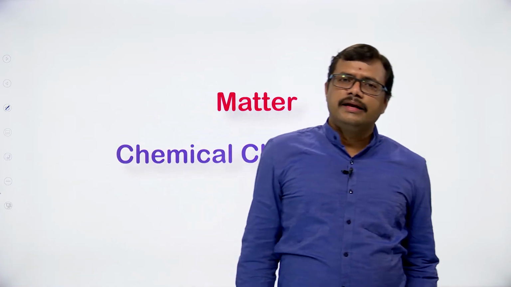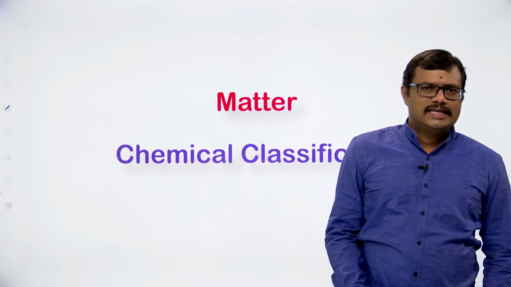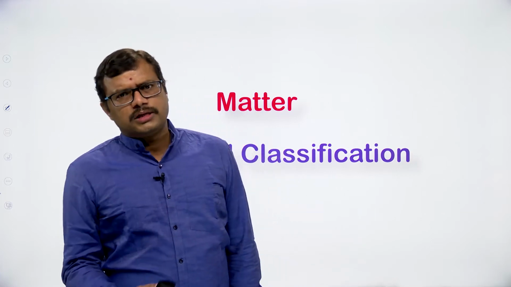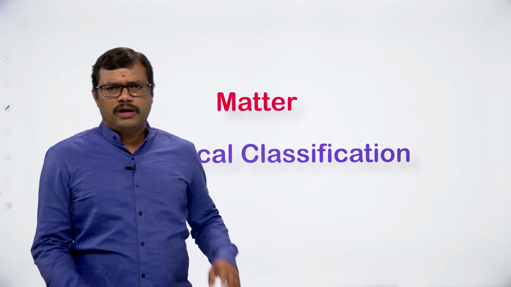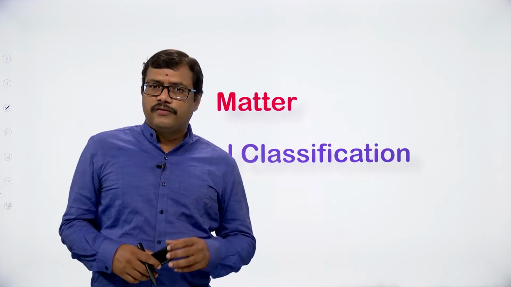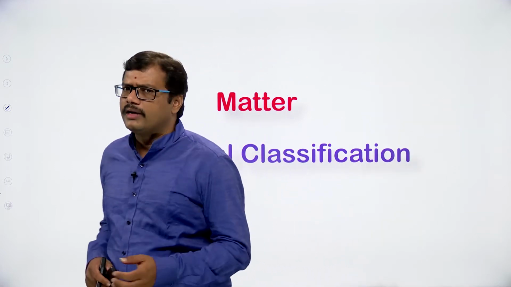We have seen there are around 118 elements available in the periodic table, and the elements are further classified into metals, non-metals and metalloids. We have gone through their properties, and we have even concentrated on the differences between metals and non-metals and their location in the periodic table.